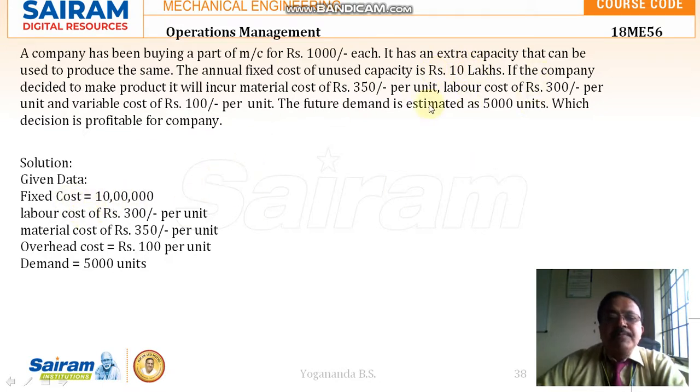So labor cost. If the product is made inside the company, the labor cost incurred is 300 rupees per unit. And material cost is mentioned as rupees 350 per unit. So that is written here. And the other overhead cost or variable cost is given as 100 rupees per unit here. And the sales expected is 5000 units. So demand is written as 5000 units.